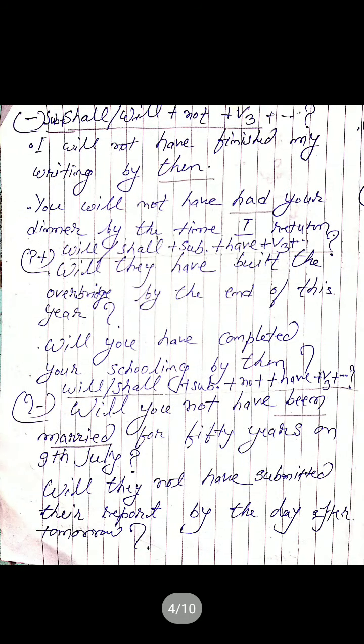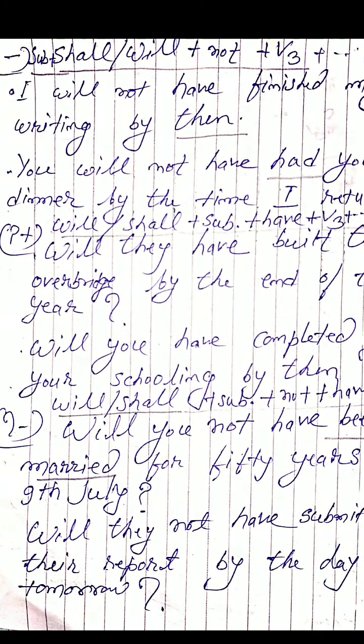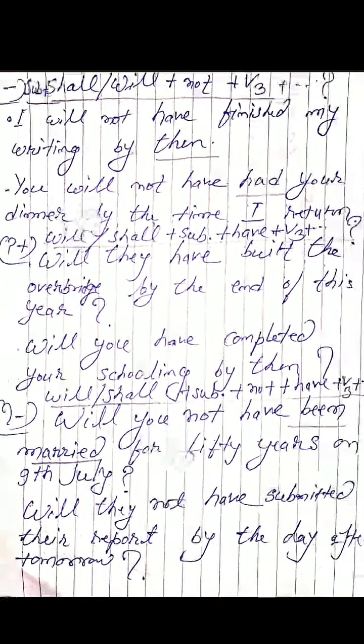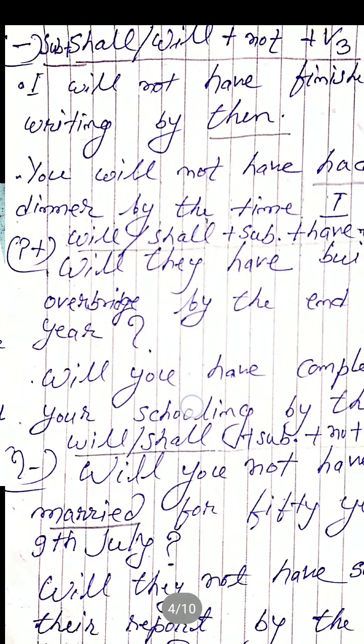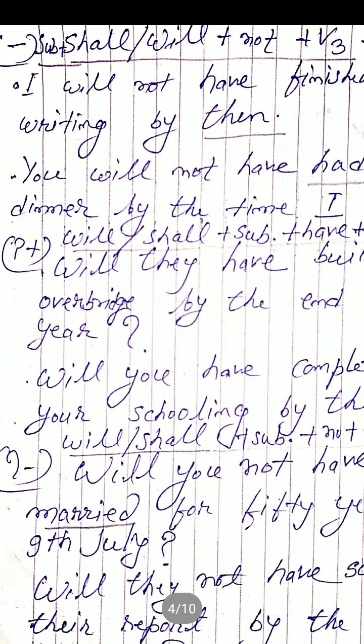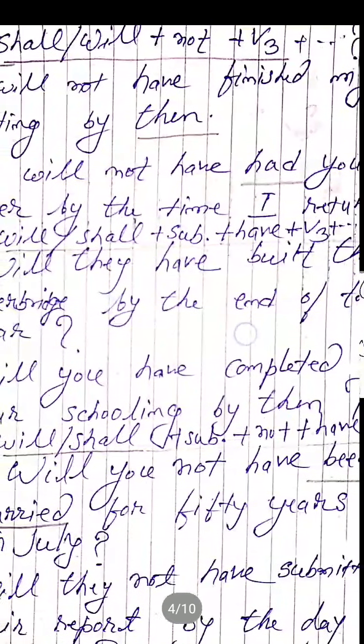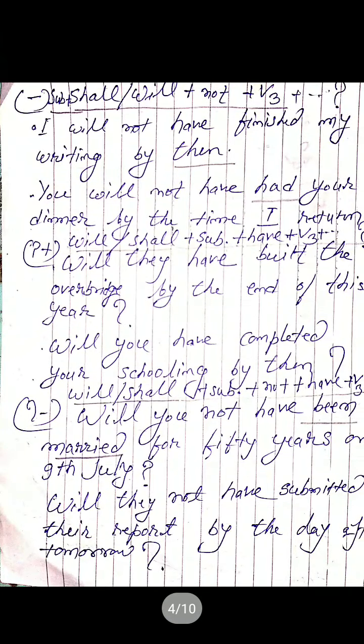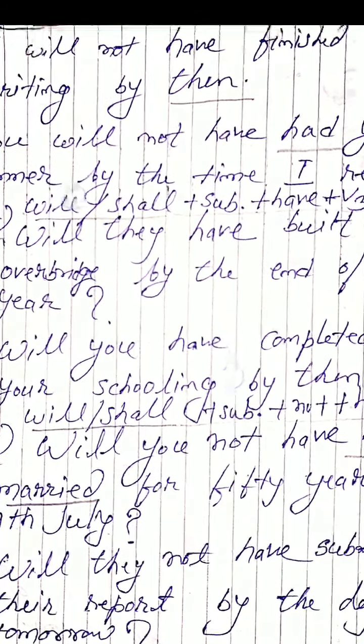Now let's come to the construction of negative sentences in future perfect. Again, you add not after the auxiliary verb. So just add not after shall or will. Subject plus shall or will plus not plus have plus third form of main verb. For example, I, subject, will or shall, so will, then not, then have, then V3, that is finished.